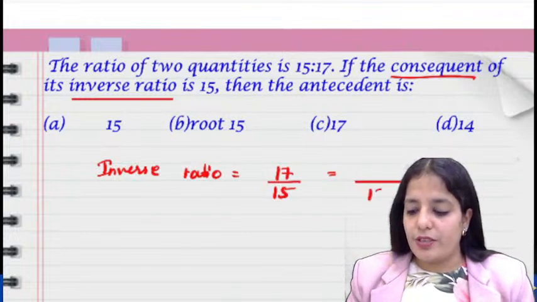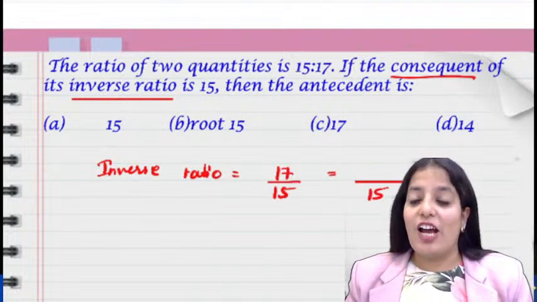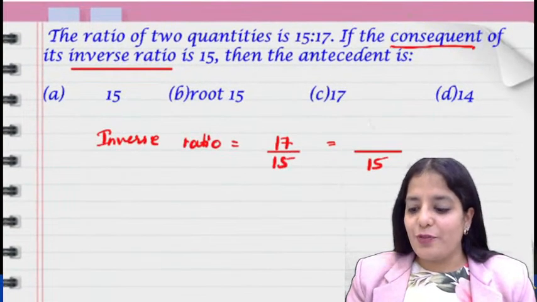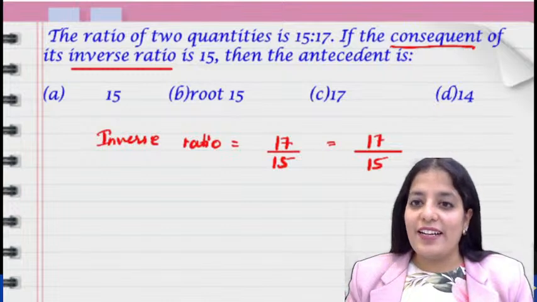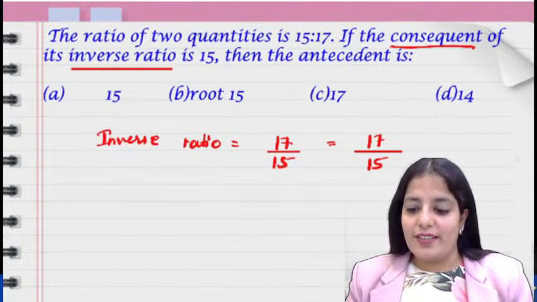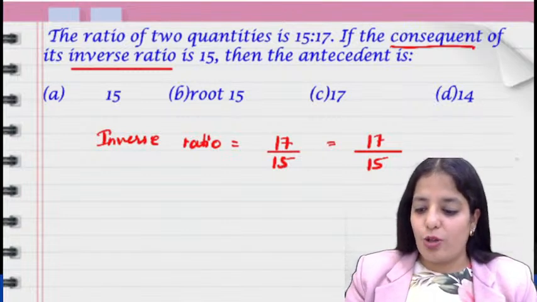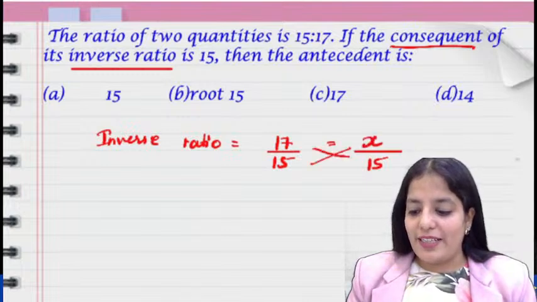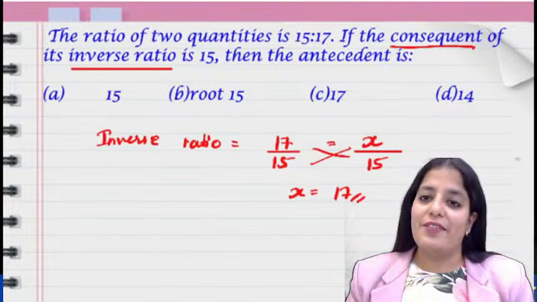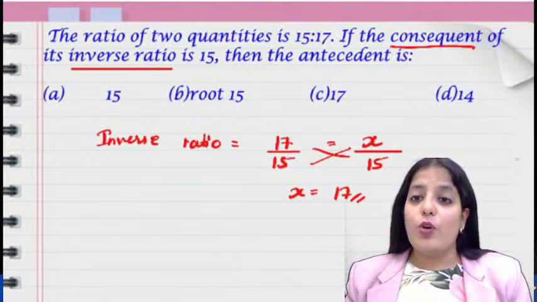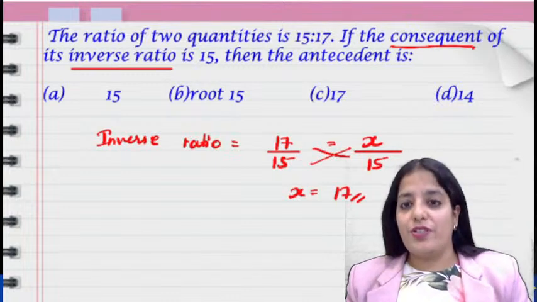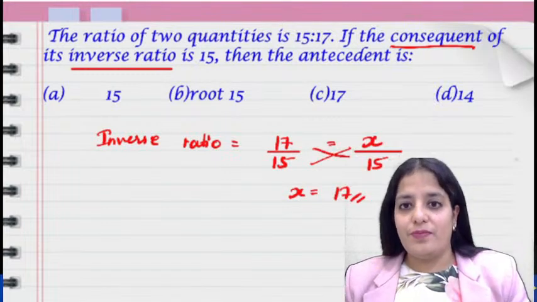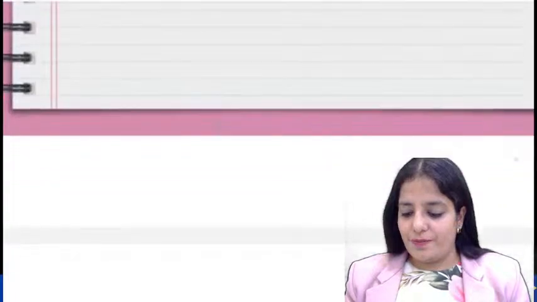15 only. See how easy the question becomes. Then the antecedent is, obviously, 17 only. Getting? So it's obvious, no? Equivalent ratios are always equal, right? So just multiply them, you will get the same thing, x is equal to 17. It is so easy. What they have done is just trapped you in the language, nothing else. Okay, let's proceed further.